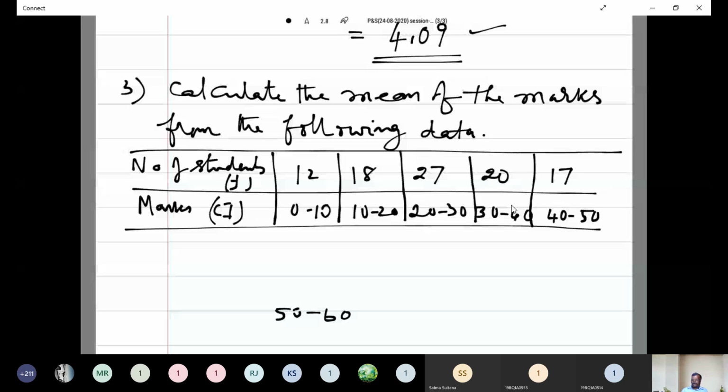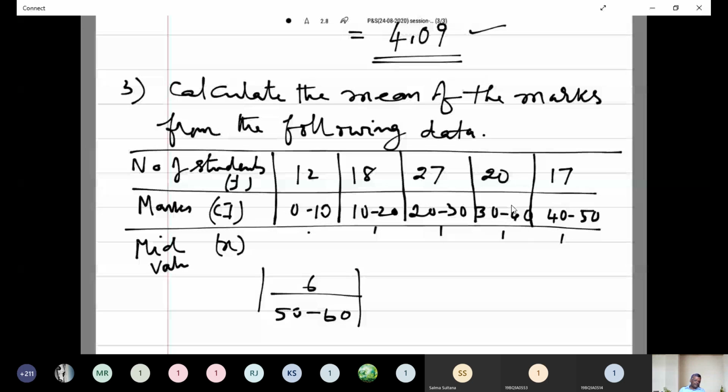Here also we have to use the direct method. Frequencies are given. For simplicity, for this problem also, we have to use the second formula, that is the frequency distribution formula. Here we can find the mid values of this class interval, known as the X mid values.